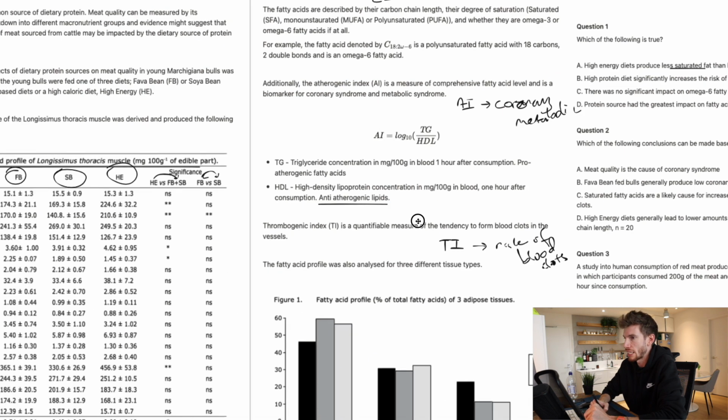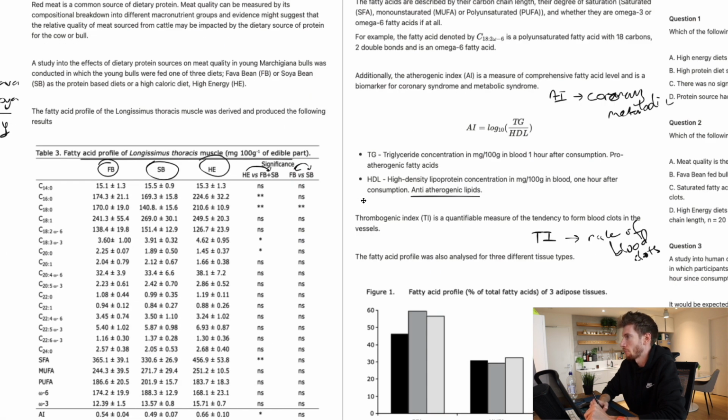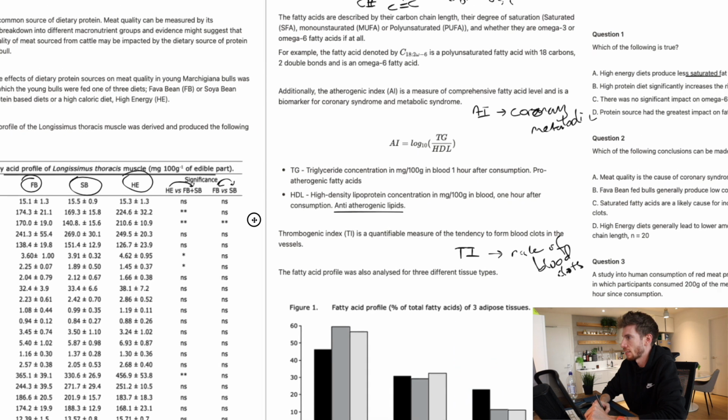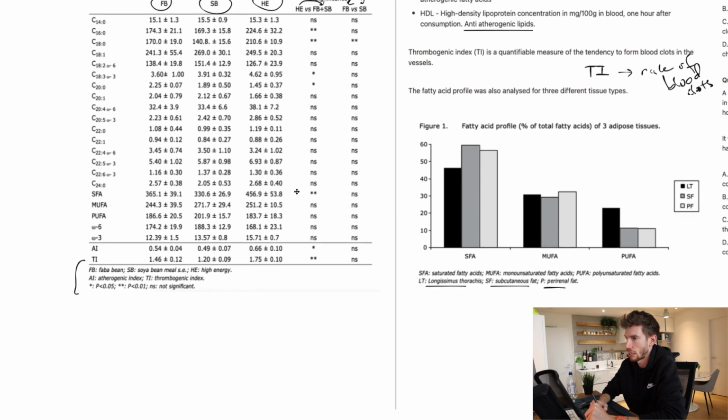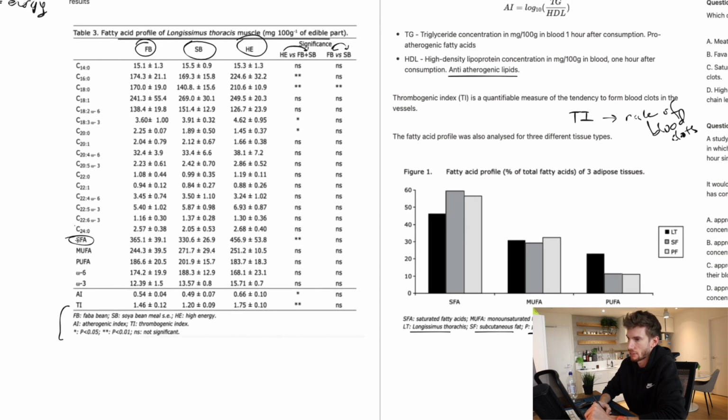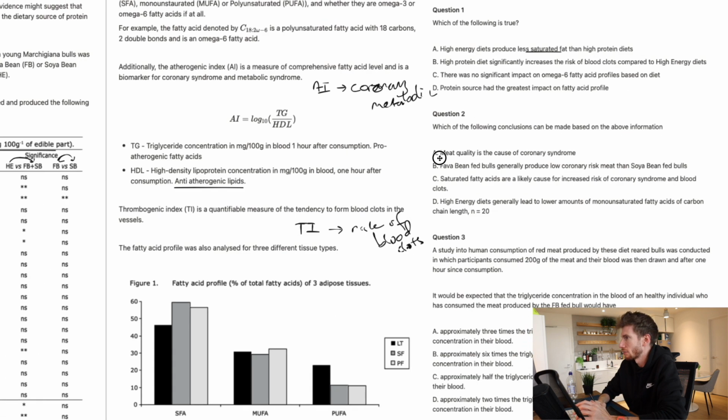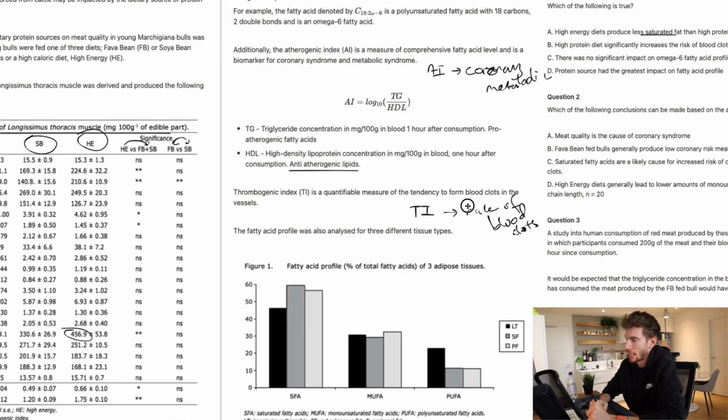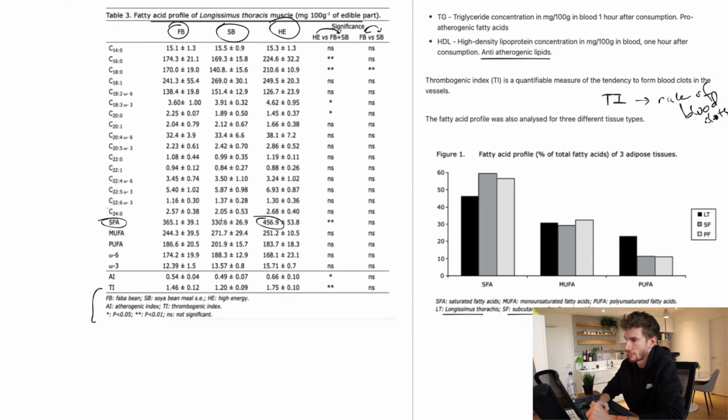So if I go over here, high energy versus protein, and it says it's going to produce less saturated fat. I can find saturated fat, and then look at the high energy, which produces 457, and compare that to the high protein diets, and that's the other 2.